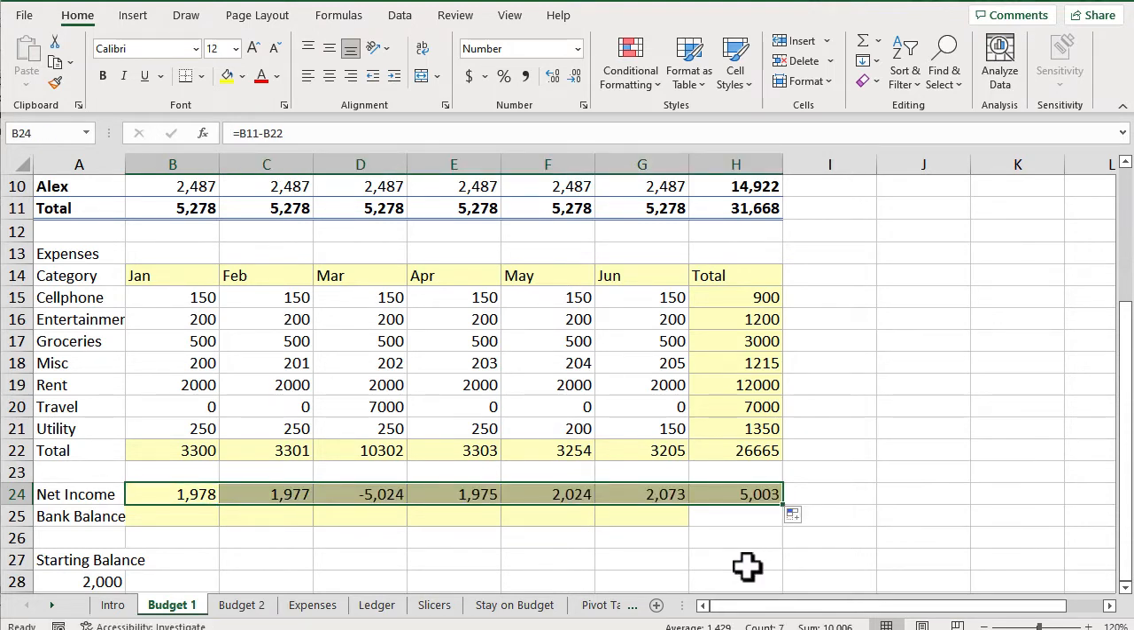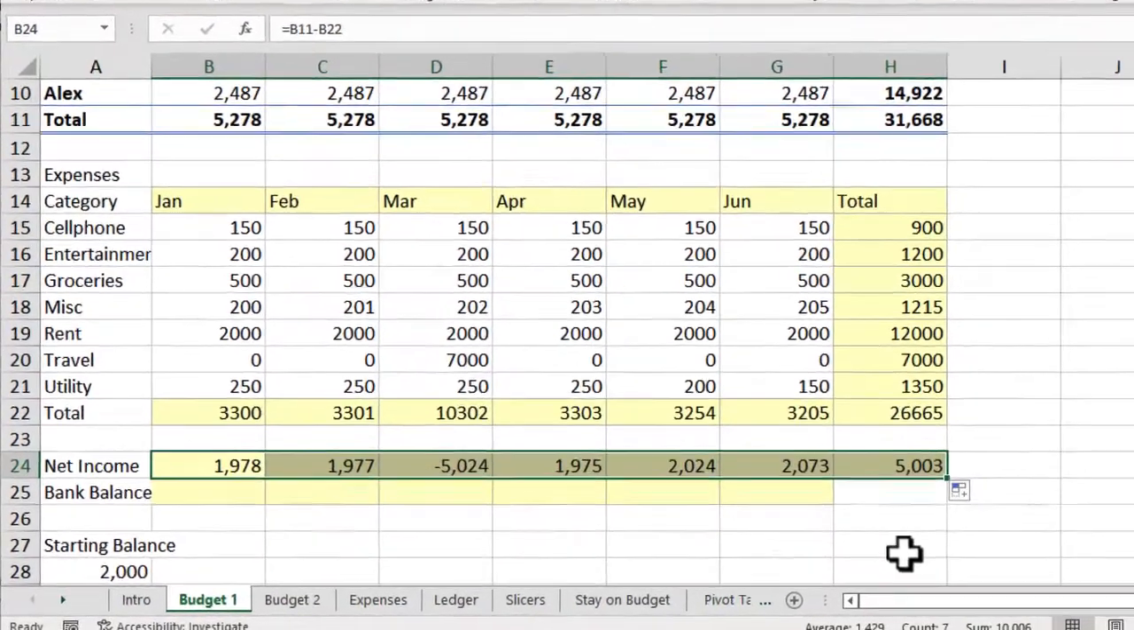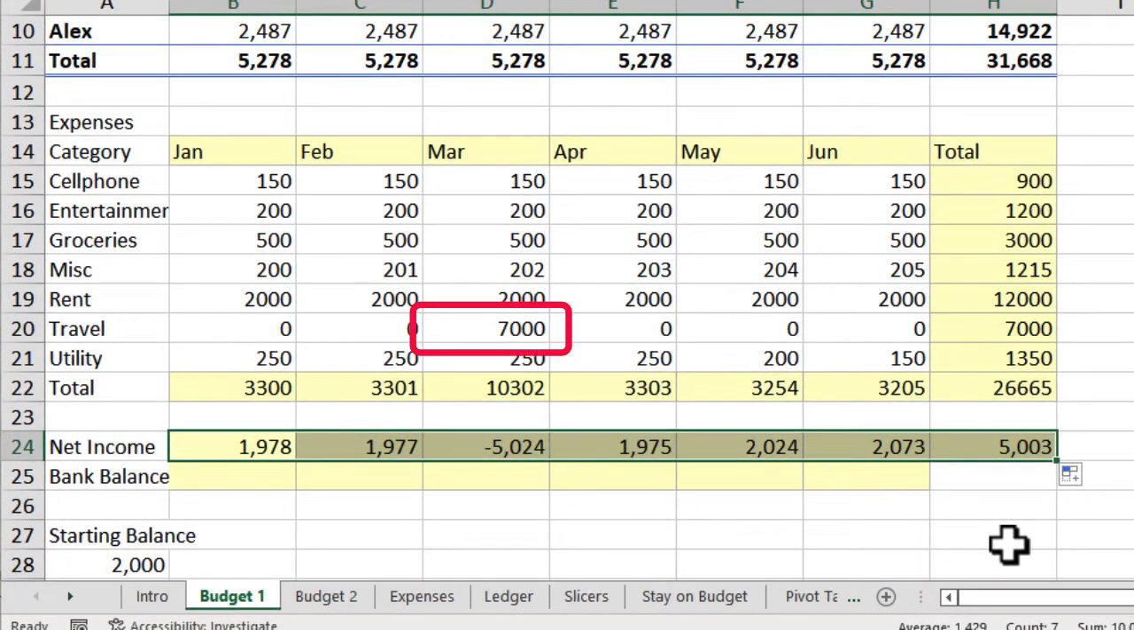Our dummy numbers are pretty steady every month, but if your income or expenses vary widely during the year, you want to be sure you have enough money in the bank to cover expenses. In our budget, we have a big one-time travel expense in March. Let's see if our checking account can handle it.